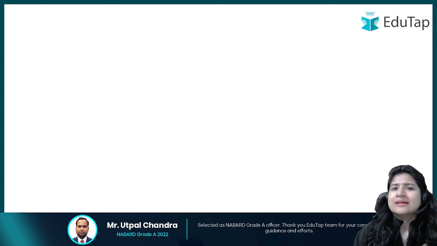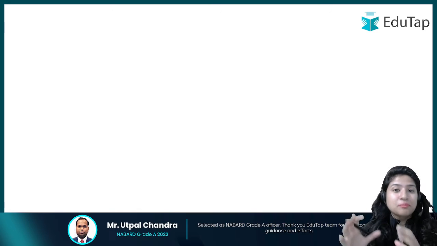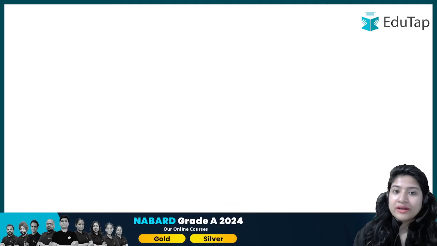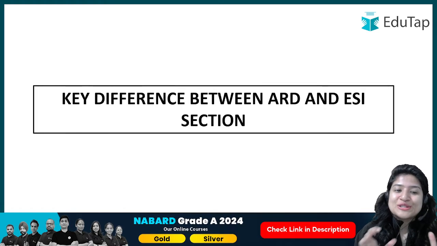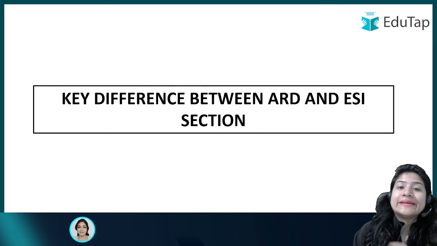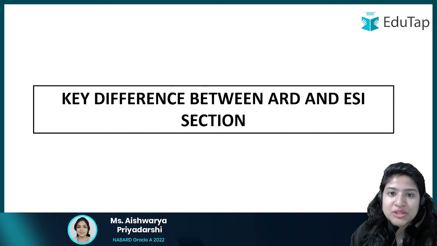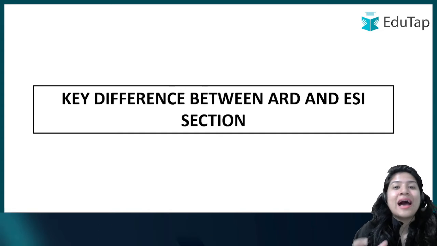So today we are going to discuss that particular factor. Is it a very random thing, dependent on your luck, what the weightage of static or current affairs will be, or is there a particular pattern which NABARD is following? So today we are going to understand the key difference between the ARD in ES and in the ESI section when we talk about how much weightage the current and the static questions have.